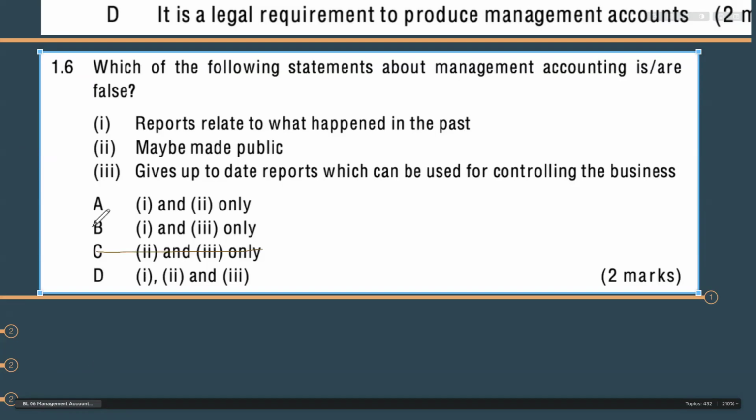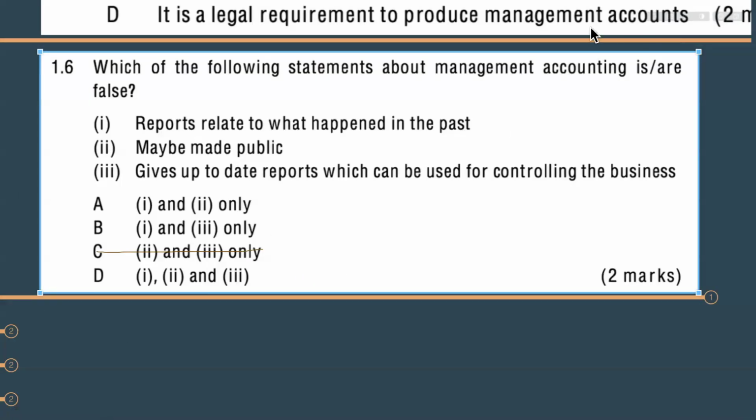Okay. Then, may be made to public. Yes, our management accounting. Sometimes if we prefer, we can make it public, otherwise we can keep it within our organization, right? So that seems okay. Gives up to date reports which can be used for controlling the business, right?